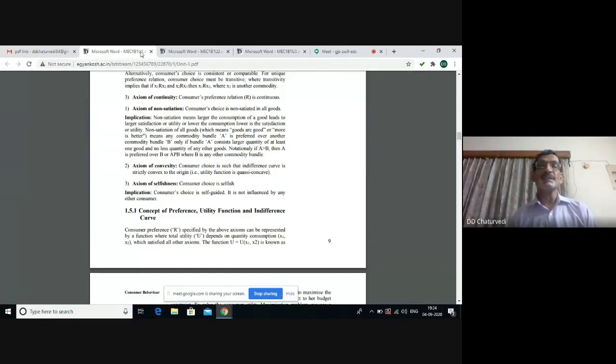Next concept is convexity. Consumer choice is strictly convex. That means the indifference curve is convex to the origin. And the reason for the convexity is the diminishing marginal rate of substitution. That means as the consumer goes on sacrificing one commodity for the other, he or she is prepared to give up lesser and lesser units of one commodity for every additional unit gain of the other commodity.